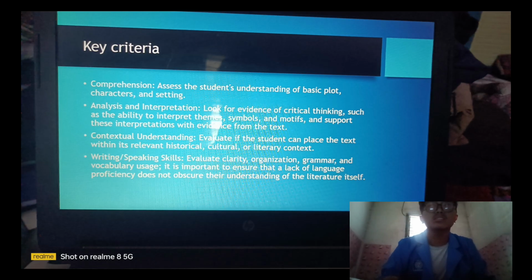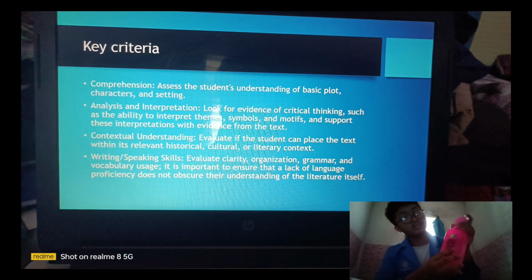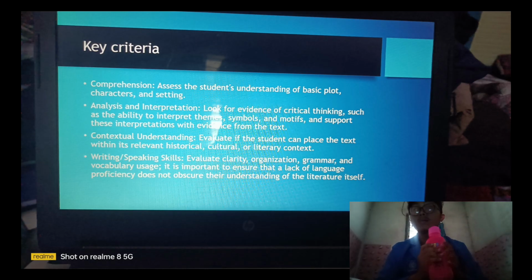So next, analysis and interpretation. Look for evidence of critical thinking, such as the ability to interpret themes, symbols and motifs, and support this interpretation with evidence from the text. For themes, symbols and motifs, for example, this is a symbol for drink, something like that, or this symbol or motif for beauty.